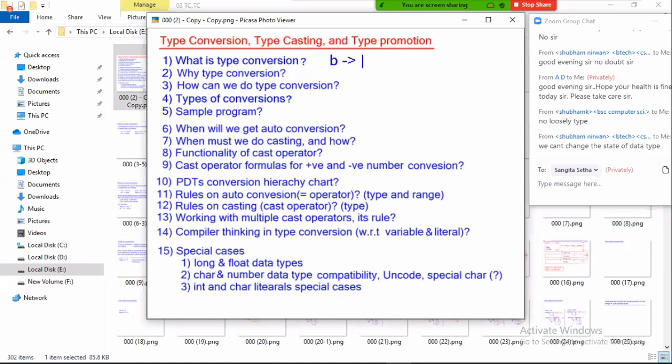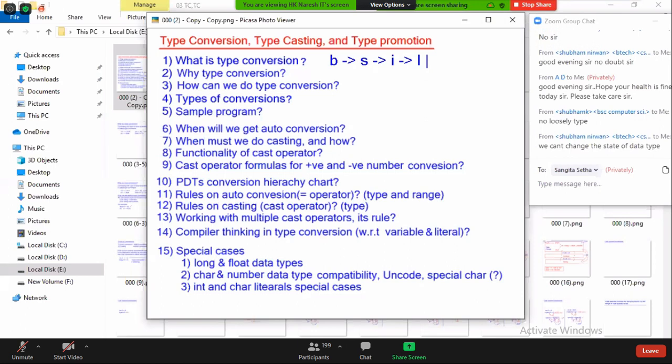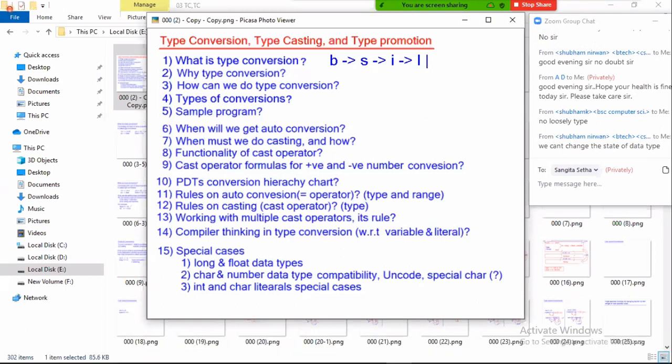Then byte to a little wider range is what? Short. Short to a little wider range is what? Int. Int to the next wider range is what? Long. Don't try to question from sizes. I'm not talking about sizes. I'm talking about the value range. What range value can be stored? Minus 128 to 127, then wider range minus 32,000, wider range.